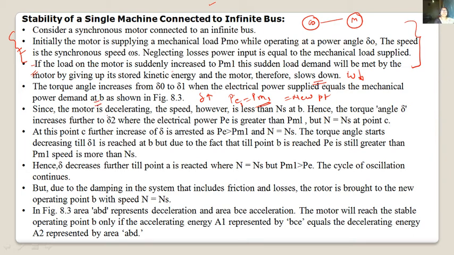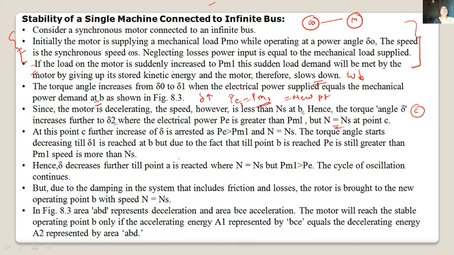Since the motor is deaccelerating, the speed however is less than ns at B, hence the torque angle del increases further to del 2, where electrical power P is greater than Pm1, but n is equal to ns at point C. At that point C, n is equal to ns, because del is locked. At point C, further increase of del is arrested as P is greater than Pm1 and n equals ns. The torque angle starts decreasing till del 1 reaches point B, but till point B is reached, P is still greater than Pm1.